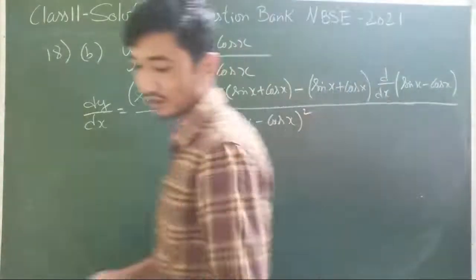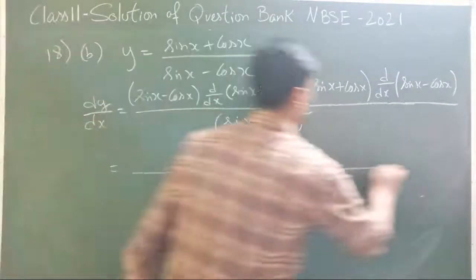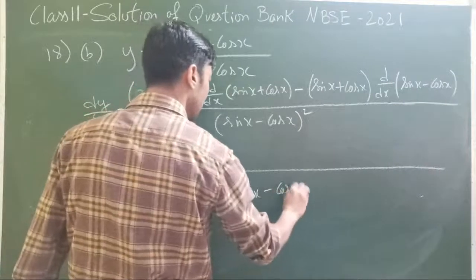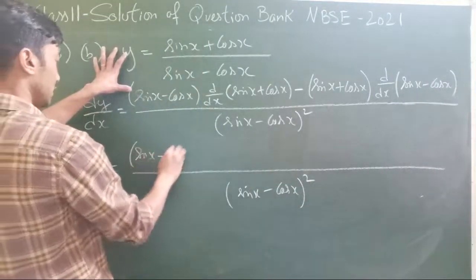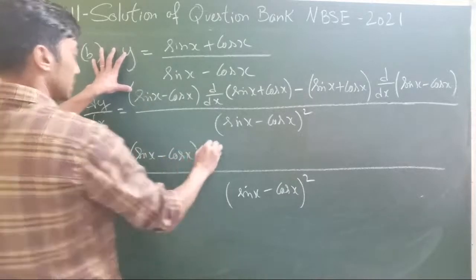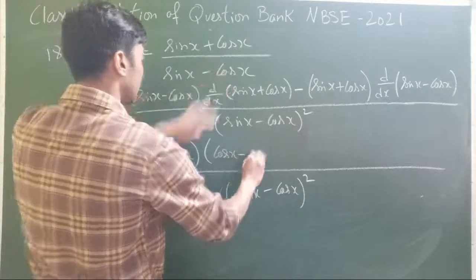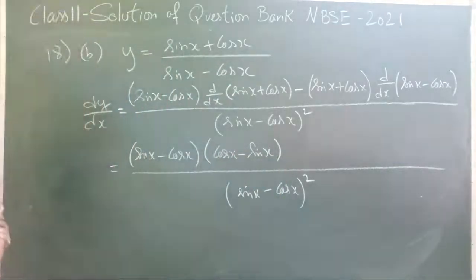So let's begin our differentiation again. So that is sin x minus cos x whole square, sin x minus cos x, derivative of sin x is cos x, derivative of cos x is minus sin x. I hope that is understood. I'm doing it directly.